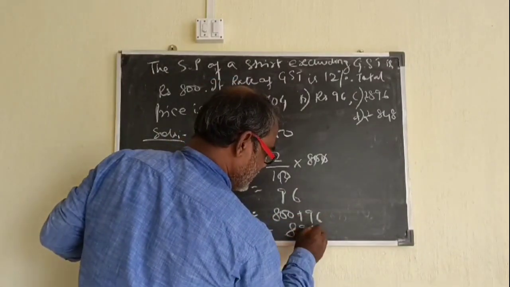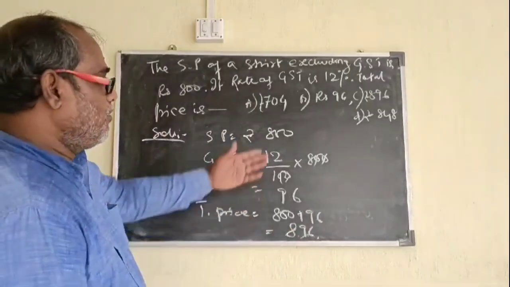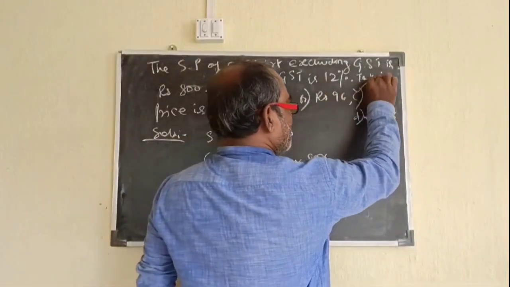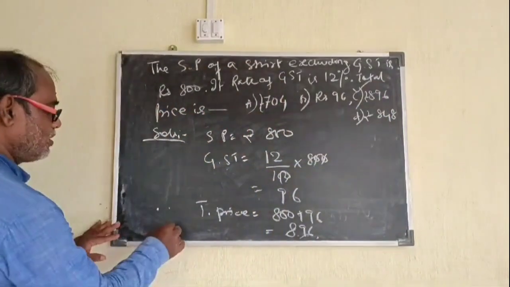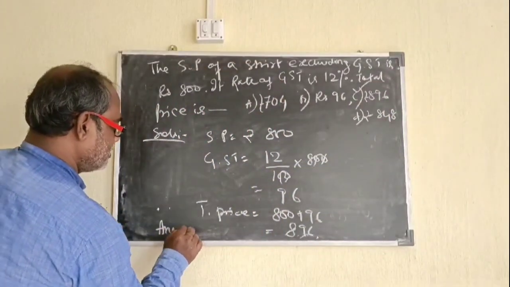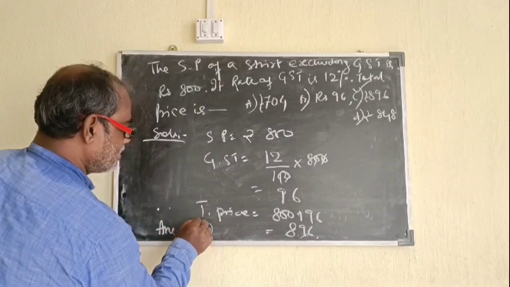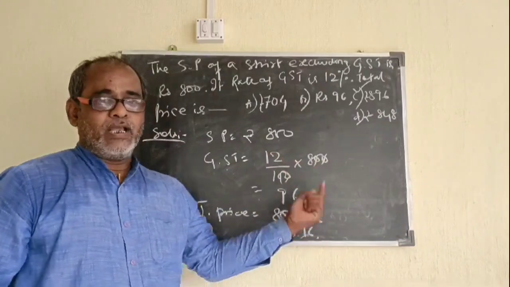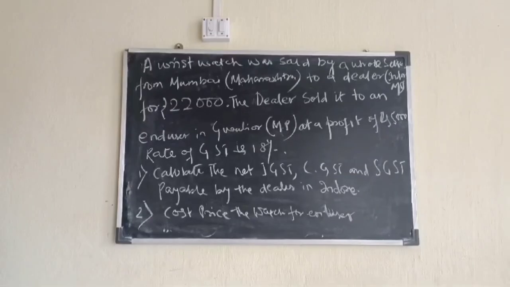is equal to 896. You just have to check which option gives 896. Option C is right here. So your final answer is C. Finished. Only these two simple steps you have to do and get 1 full mark.